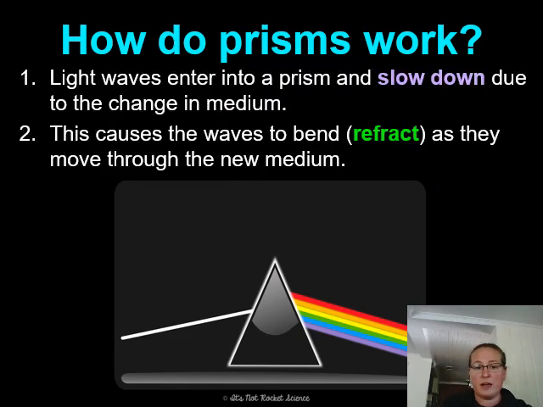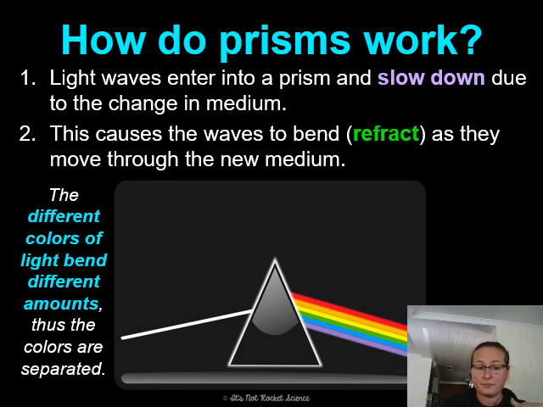I don't want you to get really hung up on this. Light waves enter into a prism and they slow down. They're traveling through the air, hitting that solid, or I guess they could be traveling through water and then hitting that solid, which is the prism, and slowing down. Because they are slowing down due to this change in medium, it causes those waves to bend. And as they move through that new medium, in the example of visible light, that's why we go from white visible light to the rainbow pattern.